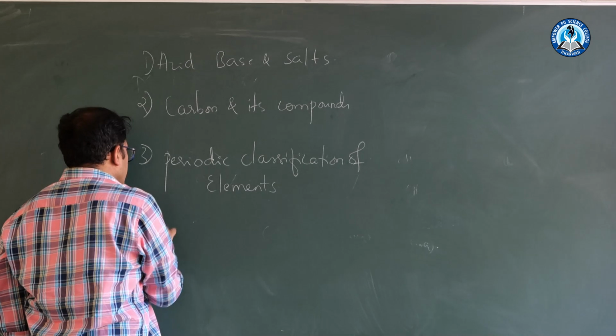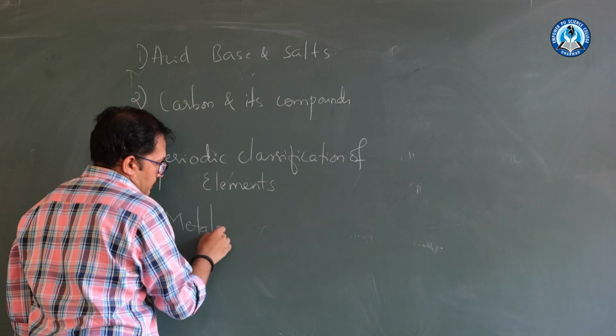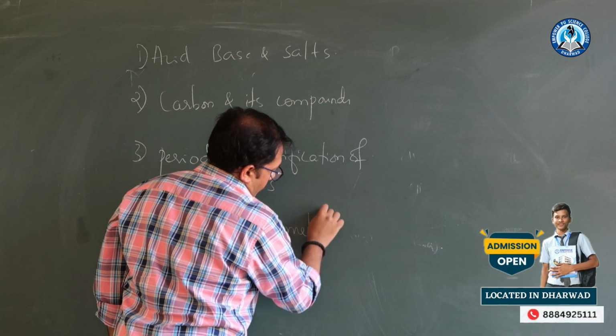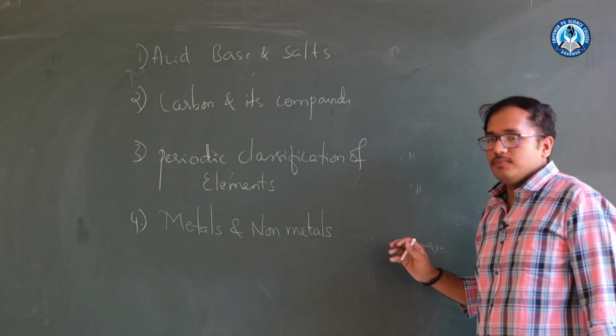The fourth importance will be given for your metals and non-metals. So these are the chapters which you read and come.